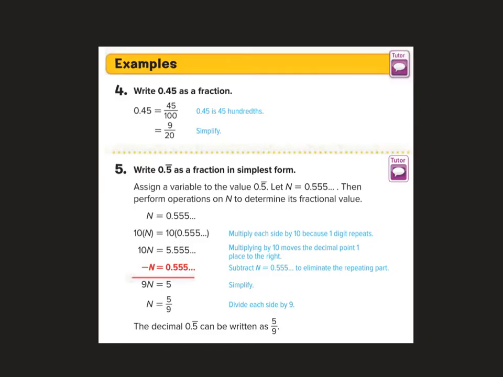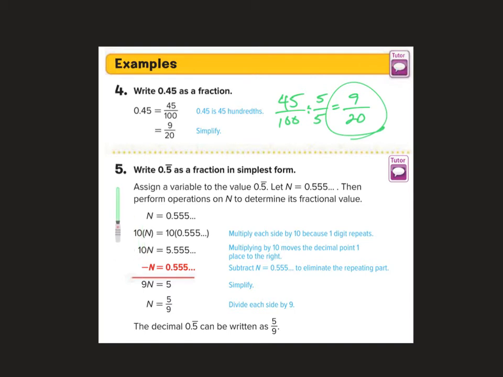We just have a couple more examples to look at here before we move on to the homework. So example 4, write 0.45 as a fraction. So 0.45 can also be stated as 45 hundredths, or 45 over 100. And in order to simplify, if I've got 45 over 100, I know that I can divide both of these values by 5. And 45 divided by 5 is 9. 100 divided by 5 is 20. So my simplified answer would be 9 over 20.